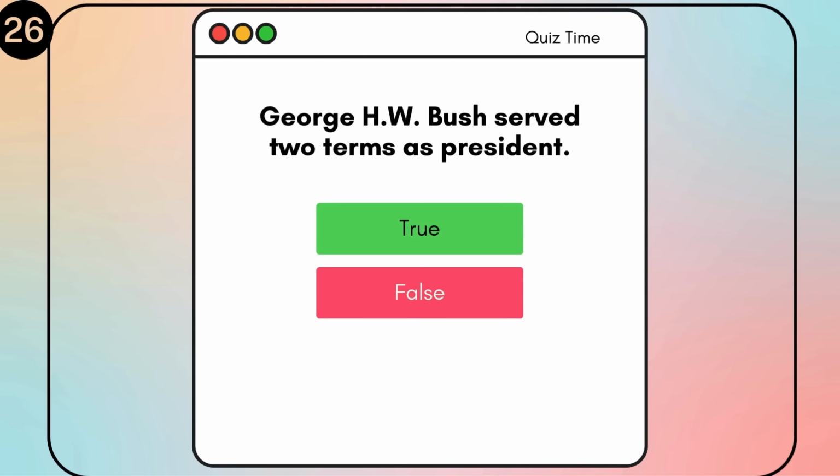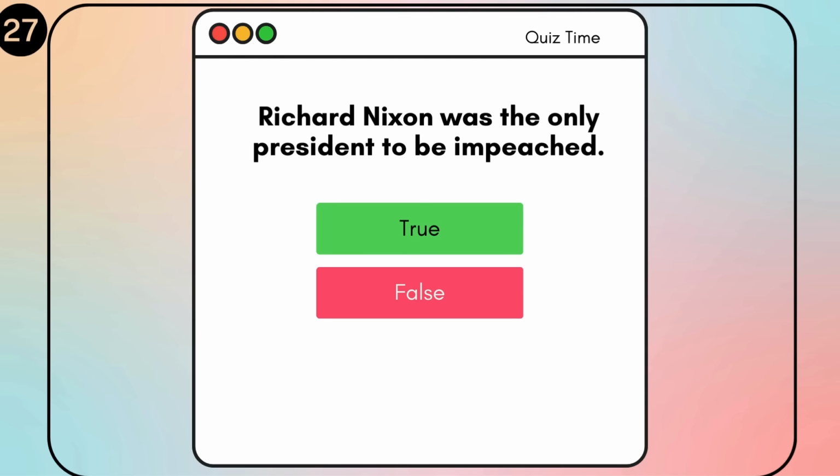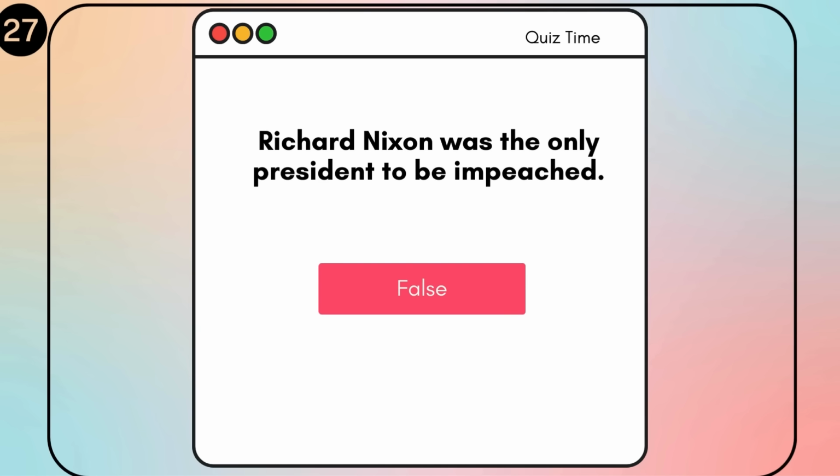George H.W. Bush served 2 terms as president. True or false? True. Richard Nixon was the only president to be impeached. Can you verify its truth? False. Richard Nixon resigned before he was impeached, although there have been 3 presidents who were impeached, with Donald Trump being impeached twice in 1 term.